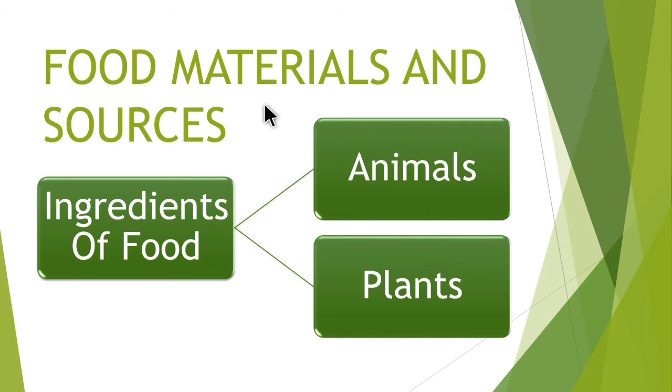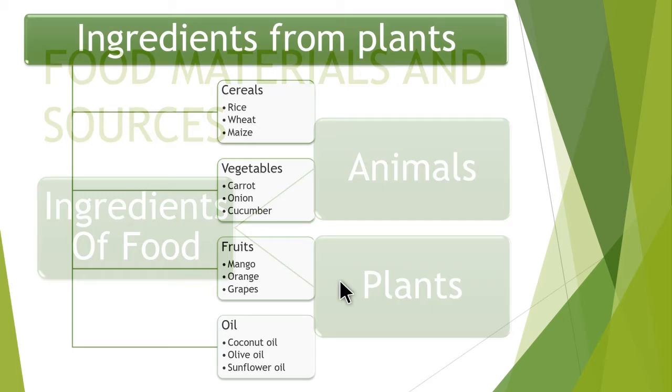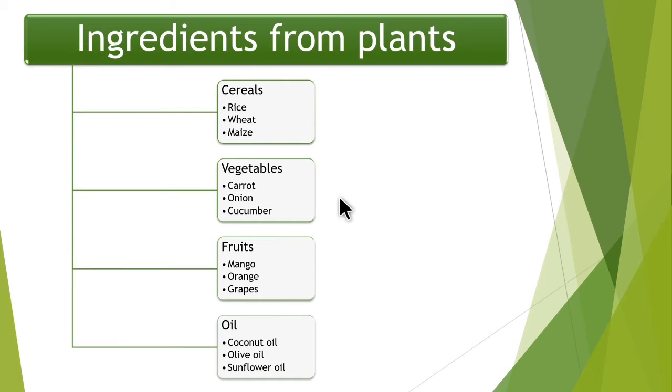Food materials and sources. The ingredients of food are mainly from animals and plants. Now let us see the ingredients that we get from plants.